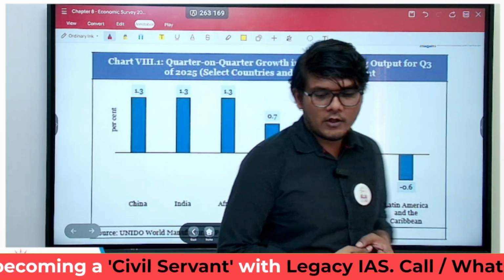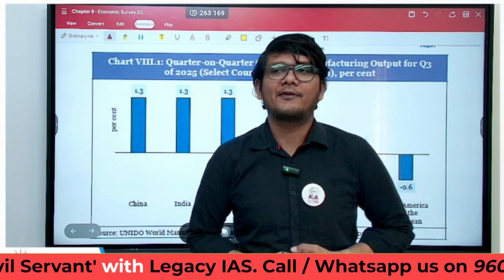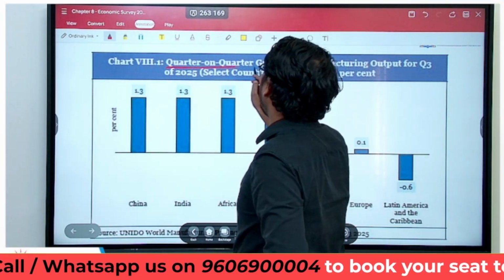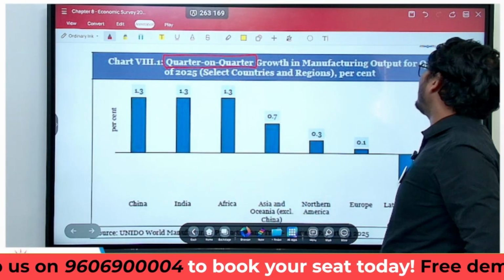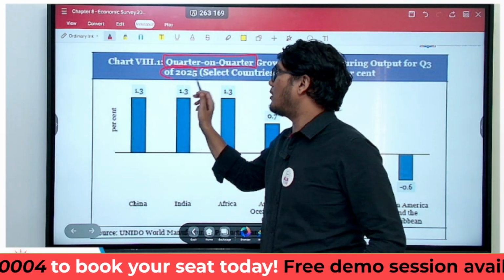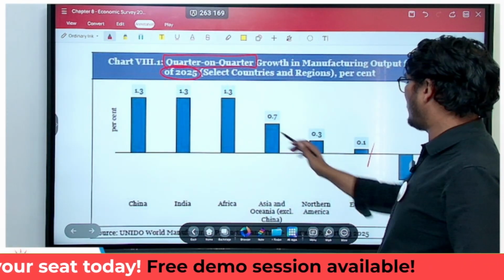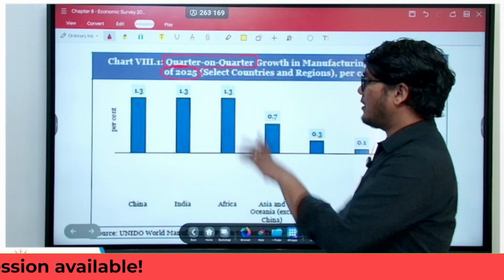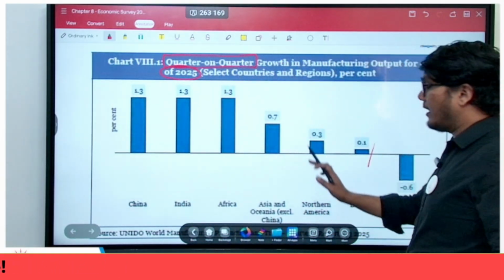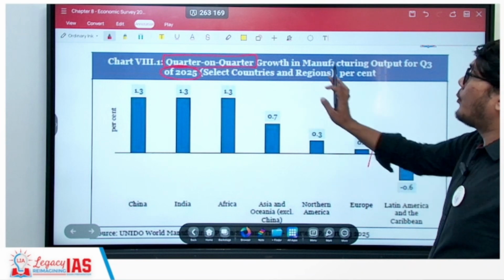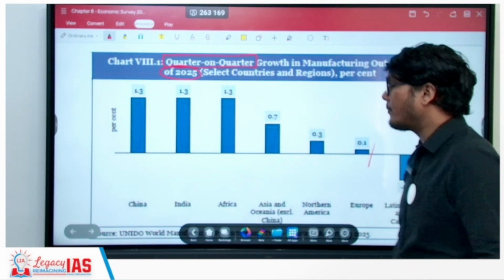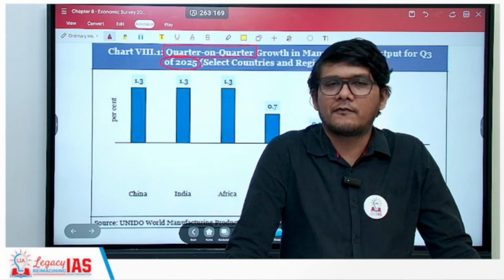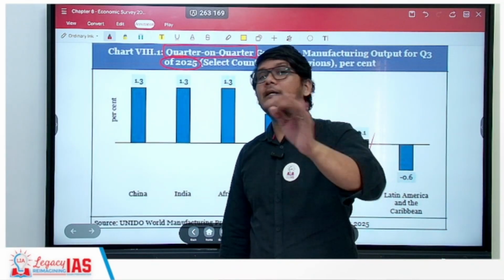Now let us move on to the detailed analysis of Chapter 8. The very first histogram you see here is the quarter-on-quarter growth of manufacturing output for Q3 of 2025. In Q3 of 2025, the Economic Survey compares different countries and regions with respect to quarter-on-quarter output. The idea is that China is basically the production house of the world. But India is competing quite well with China.